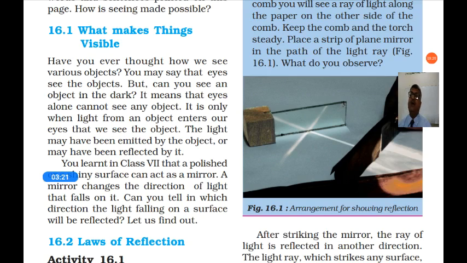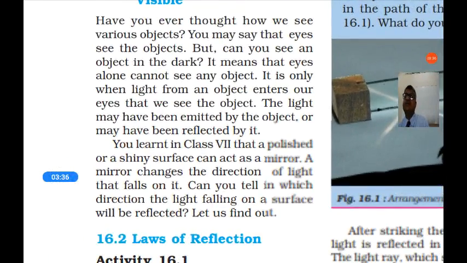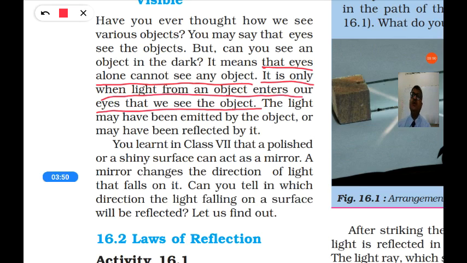It is only when light from an object enters our eyes that we see the objects. Eyes alone cannot see any object. It is only when light from the object enters our eyes that we can see the object.